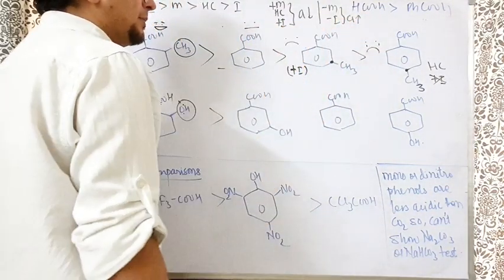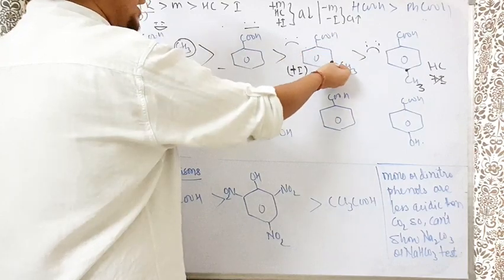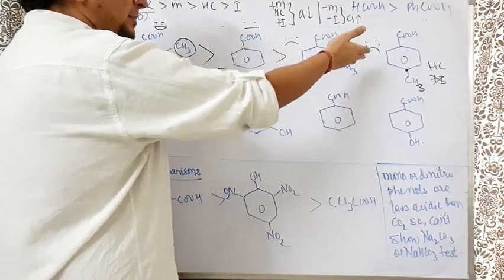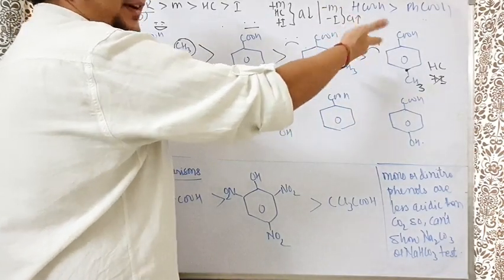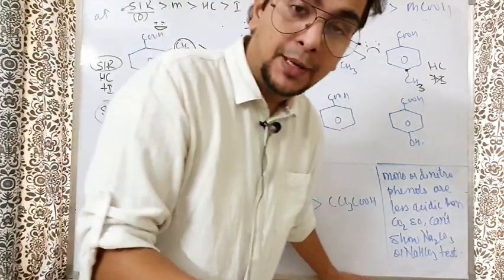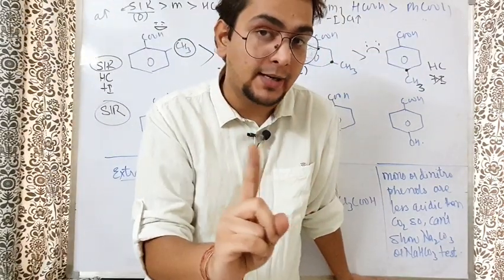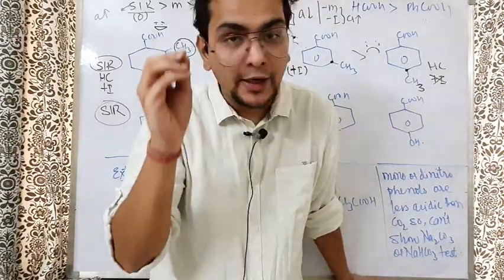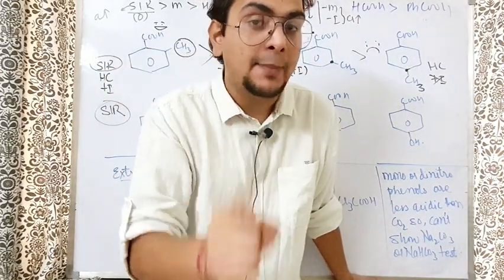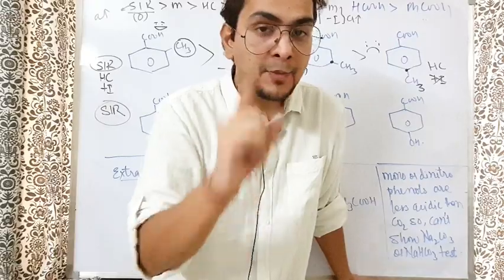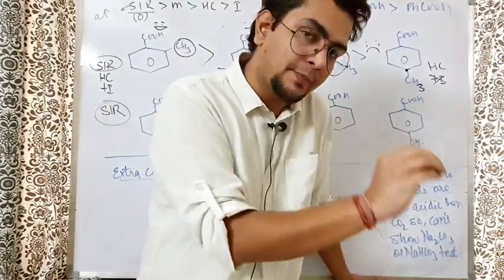So very good, plus I will be shown close to the group at the ortho position, then a little less at meta. By the time it comes to para, the inductive effect is almost negligible. But understand, hyperconjugation and mesomeric effects are not distance dependent. Whether at ortho or para position, in both cases hyperconjugation will be equally powerful. Mesomeric will be equally powerful, whether you are comparing ortho or para.